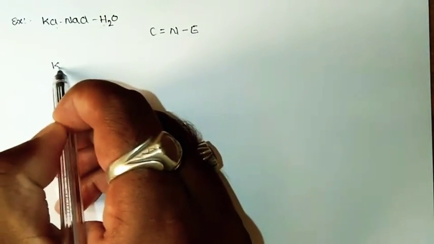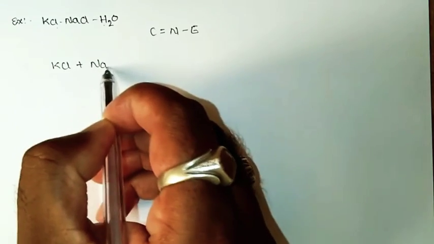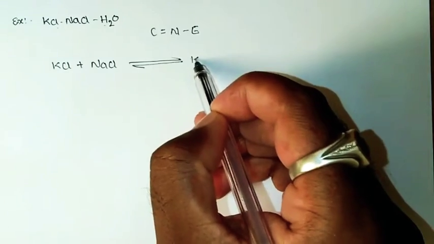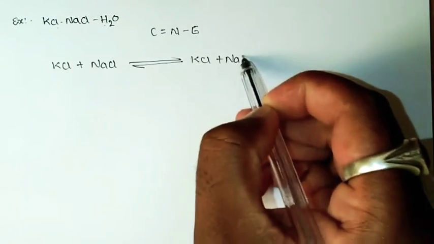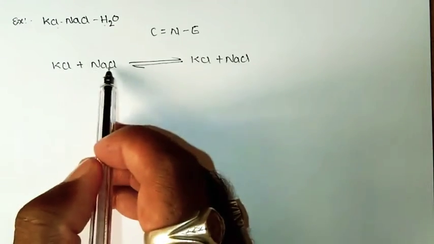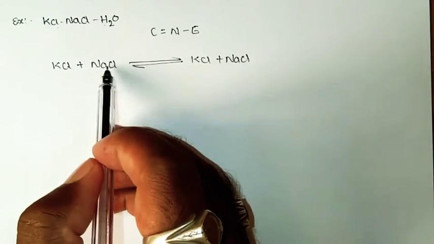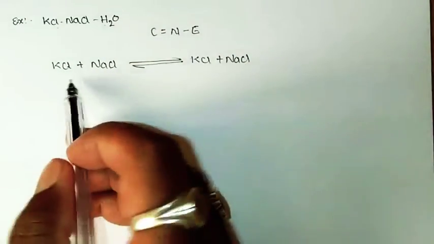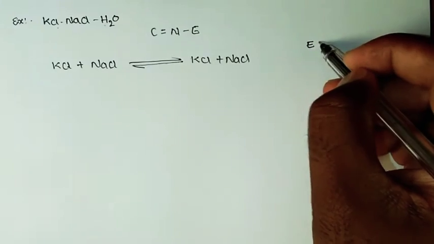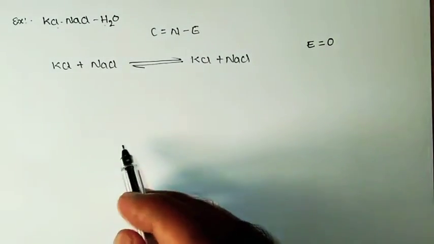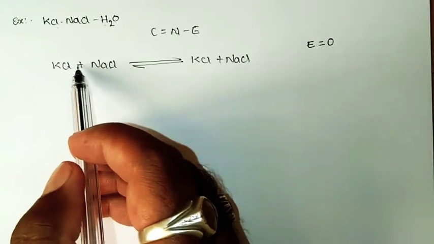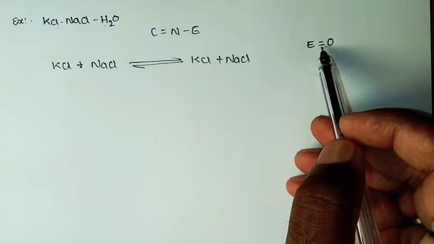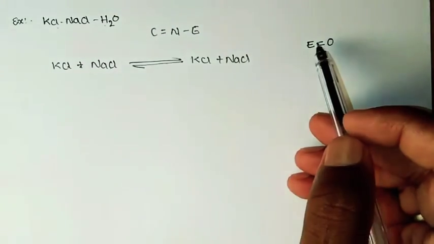So KCl can react with NaCl. So when these two were reacted, we are going to get the same thing, KCl and NaCl, because here also we are having Cl as anionic part. When they are exchanged also, we are going to get the same thing. So there is no change in the products as well as reactants. In that case, the number of equations will be taken equals to 0, because we should get different products when reactants were reacted with each other, so that the value of E, the number of independent equations, will be taken equals to 0.